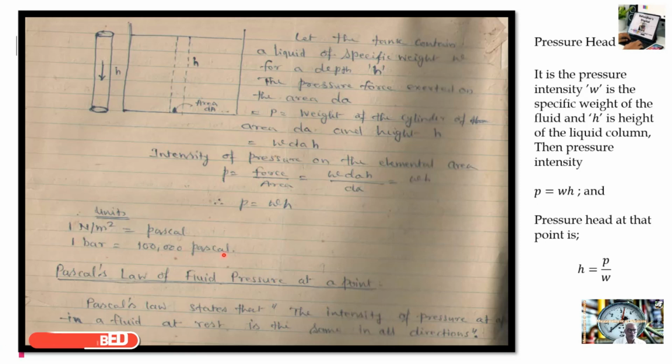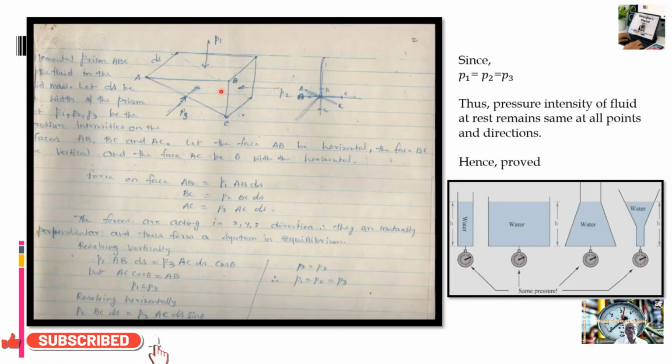Now next we are going to start with Pascal's law of fluid pressure at a point. Pascal's law states that the intensity of pressure at a point in a fluid at rest is always the same in all directions. So let us consider the elemental prism ABC in the fluid mass. Let ds be the thickness of the prism. P1, P2, P3 are the pressure intensities acting in the X, Y, Z directions respectively on faces AB, BC and AC. Let face AB be horizontal, BC be vertical, and AC make angle theta with the horizontal.